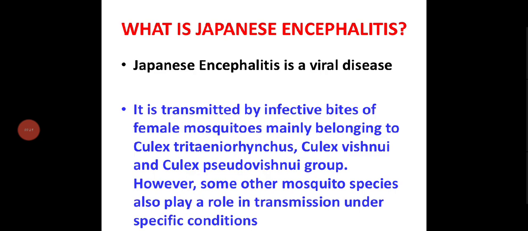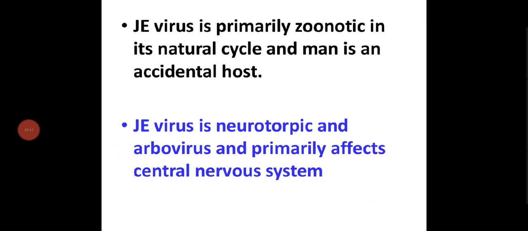It is a viral disease transmitted by Culex genus mosquitoes. Japanese encephalitis virus is primarily zoonotic in its natural cycle, and man is an accidental host. Japanese encephalitis is usually found in animals, but accidentally it will be transmitted to man. JE virus is neurotropic, an arbovirus, and primarily affects the central nervous system. It mainly affects the brain and spinal cord.